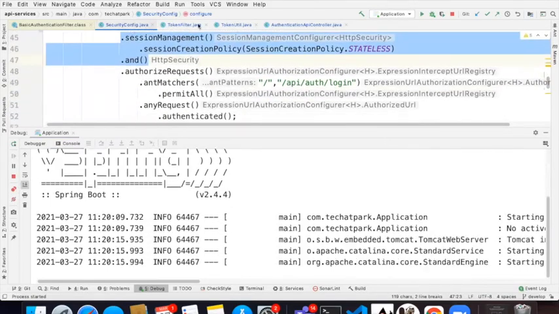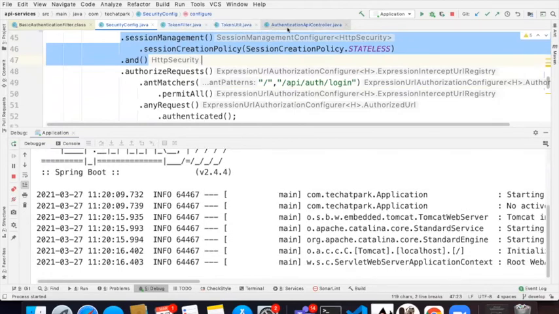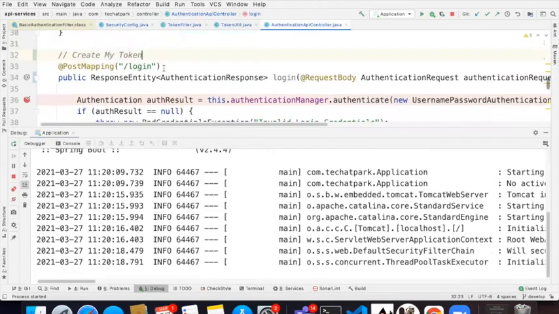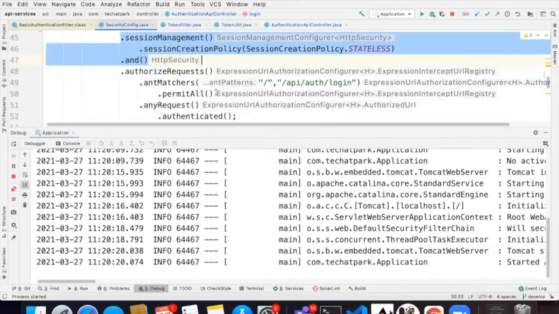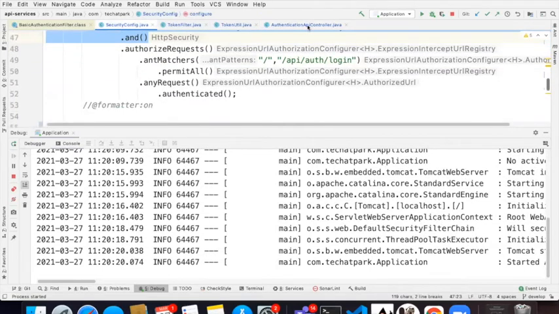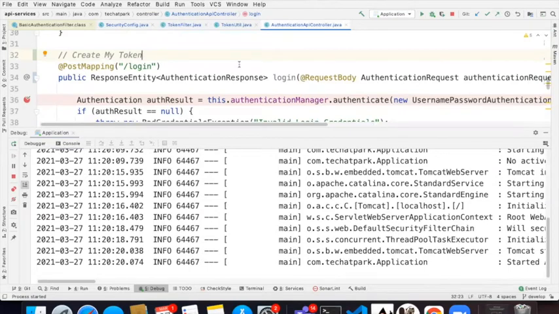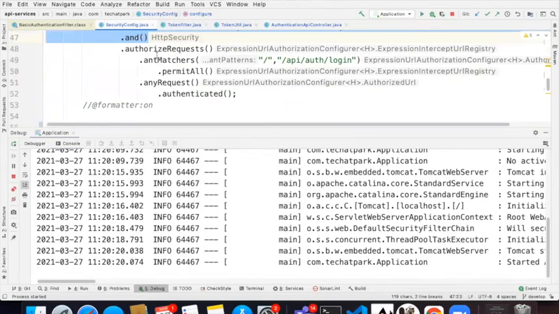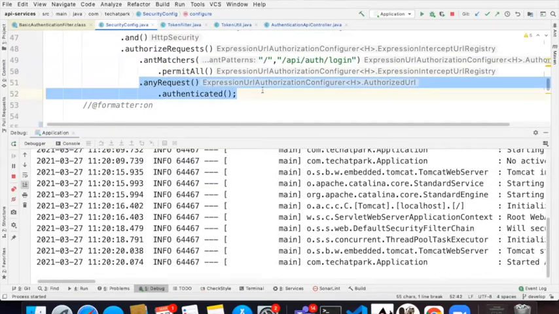You are saying, because this is like a chicken and egg problem, where you are exposing an endpoint. This endpoint should be accessed. If you say in your config every request is authenticated, this endpoint cannot be accessed actually. So for that reason, I would say any matchers for basically login related requests, please permit all, because that's how they are going to get my token. And after that, please restrict everybody else. And that's what we are saying.